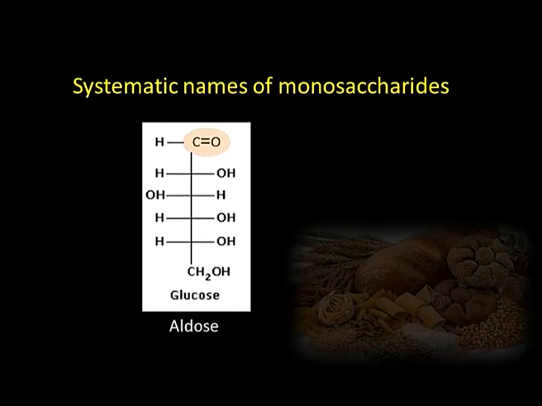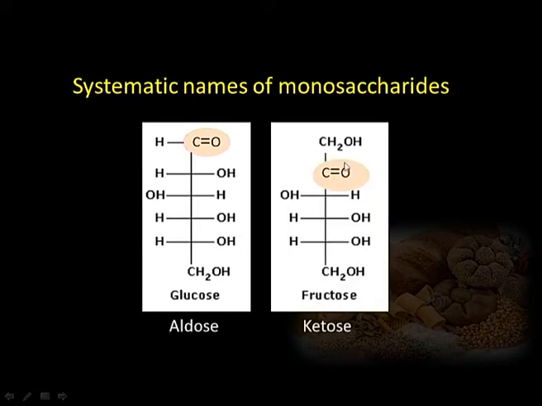Such as this is a compound which is basically glucose. It has different hydroxyl groups and there is one aldehydic group. So, all those molecules which contain aldehydic groups are classified as aldose, and the compounds which have a ketonic functional group in them, like this is fructose, are classified as ketose.